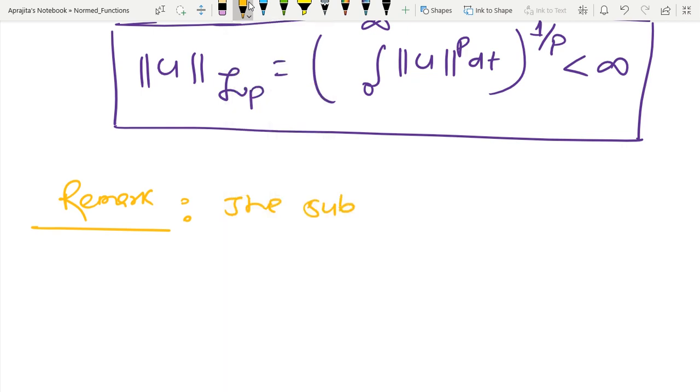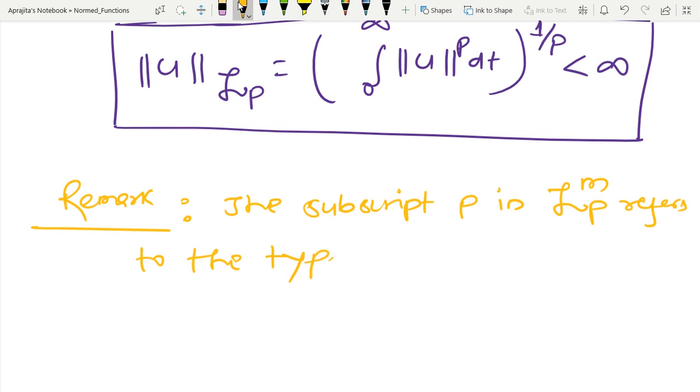Subscript P, we are denoting like this: P and M refers to the type of P norm.